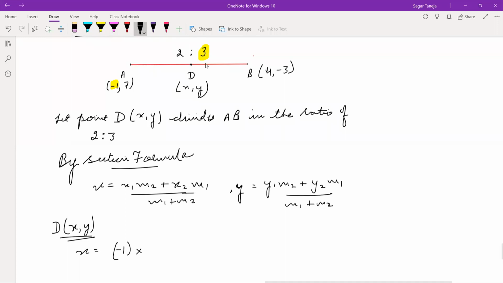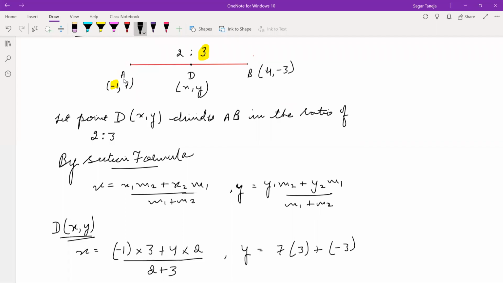So m2 is 3, plus x2, which is here 4, multiply m1. m1 is 2. In the denominator we have m1 plus m2, so 2 plus 3. y also we can calculate in the same way. y1 is 7, times 3, plus y2 is -3, see, this is y1 and y2, multiply by 2, which is m1. Then 2 plus 3.